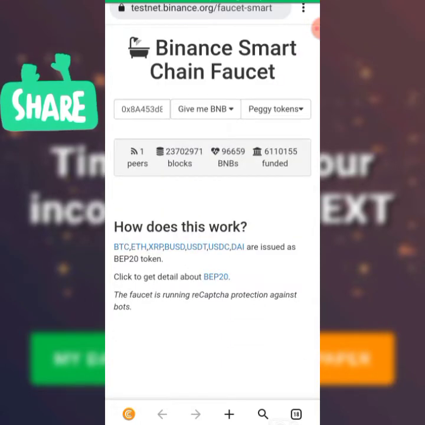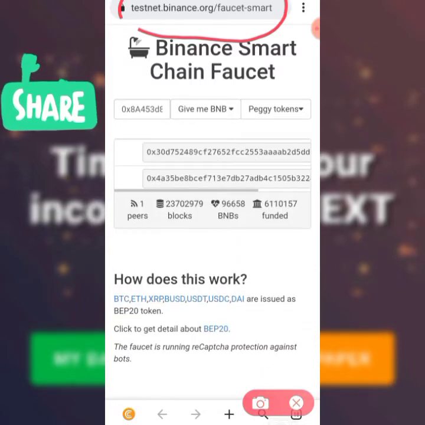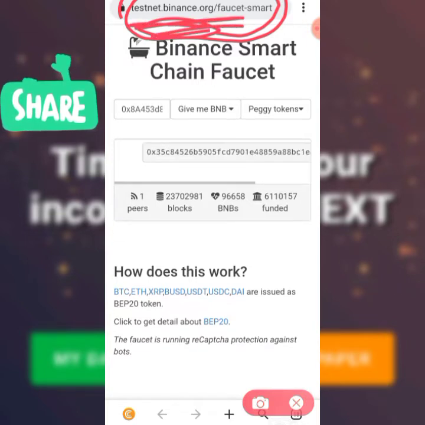The website is above. This is the website. You see it here. If you're not able to copy it, you can go to your browser and type testnet.binance.org slash this percent hyphen smart. Once you type what I circled here in the browser search, it will take you to this point.